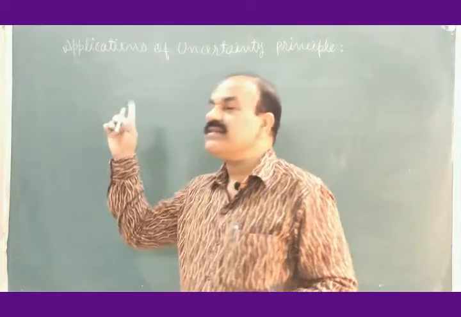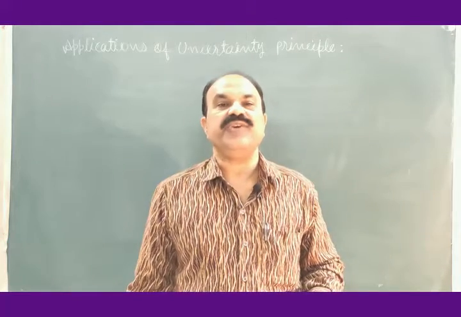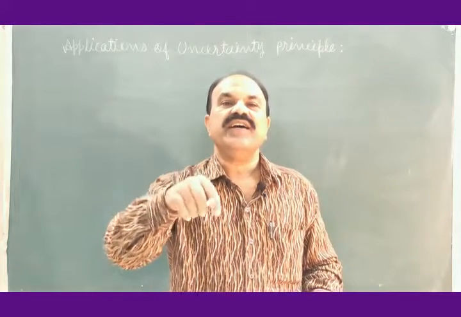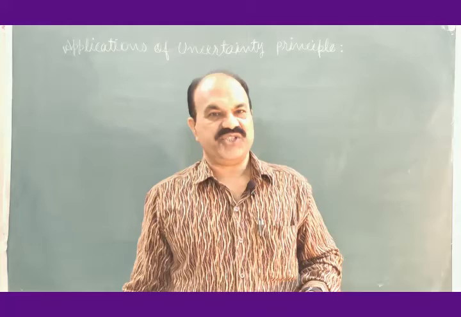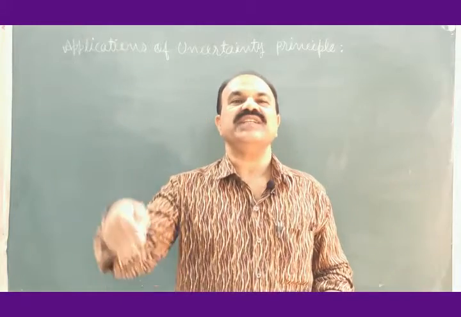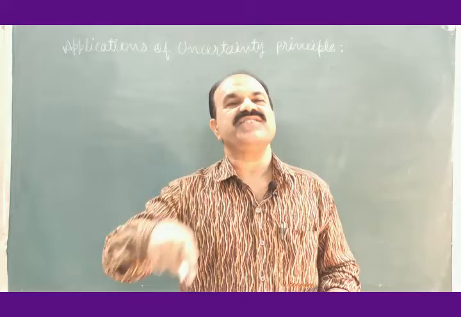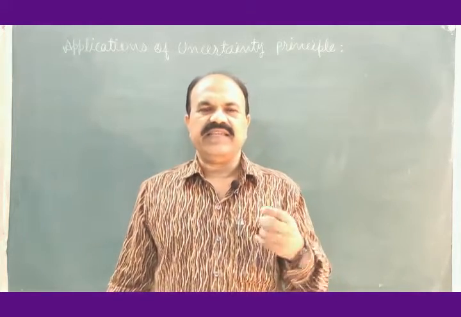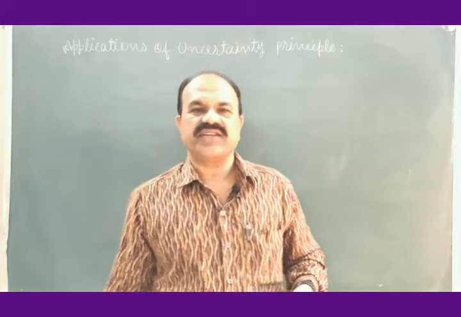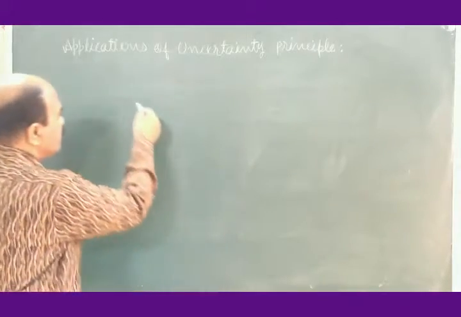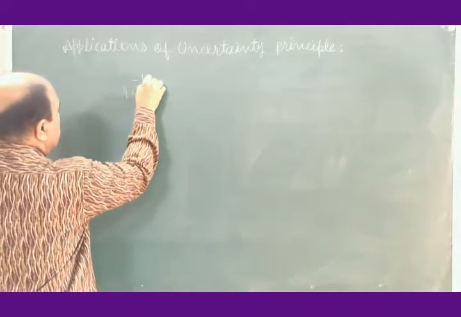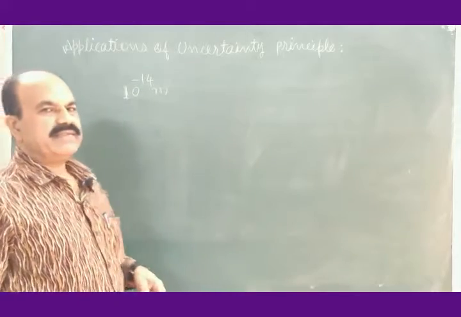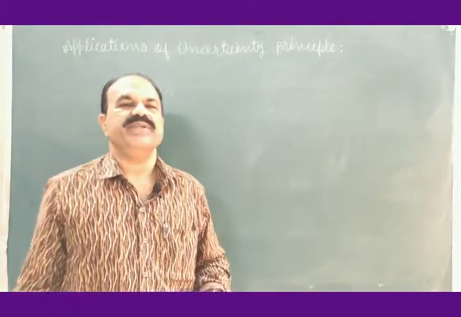So, uncertainty principle can be applied to verify whether an electron is a nuclear constituent, whether an electron can be present inside a nucleus. The radii of nuclei are generally of the dimensions 10 to the power minus 14 meter.